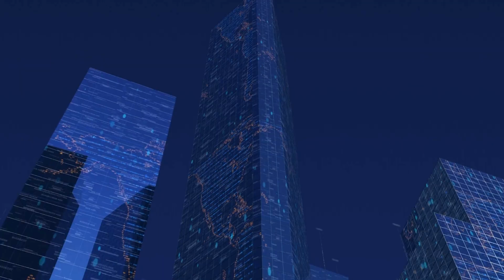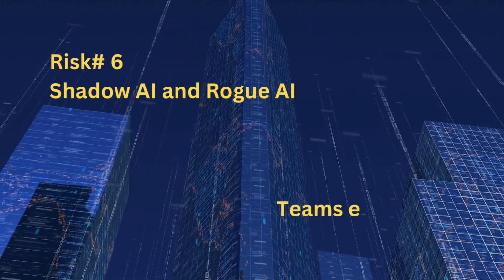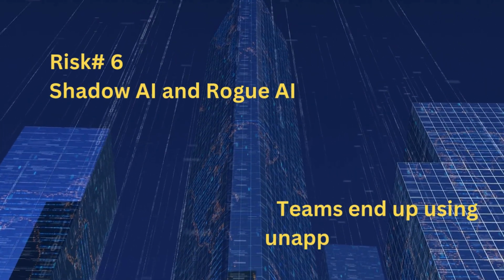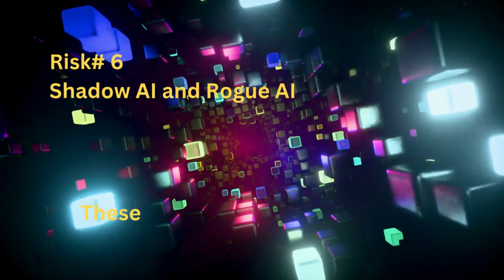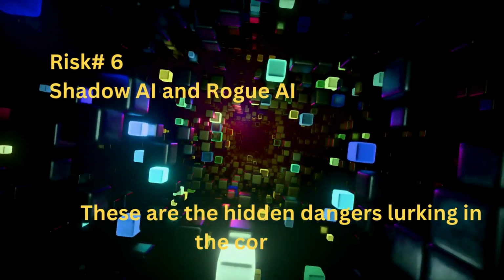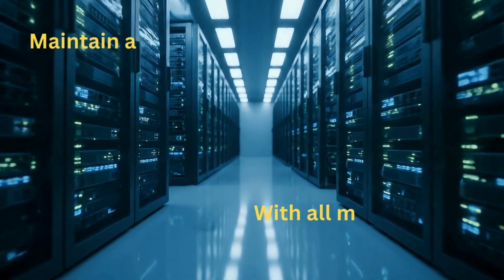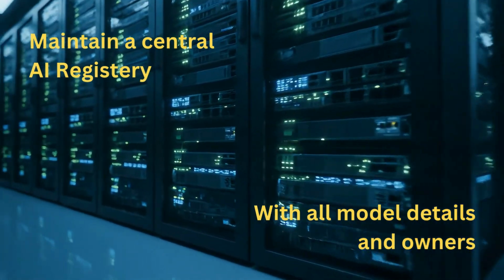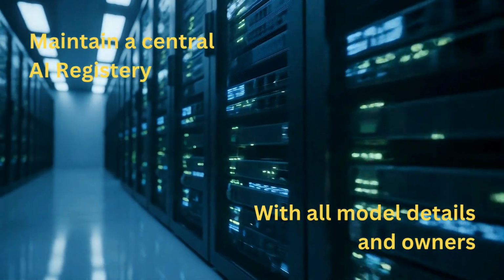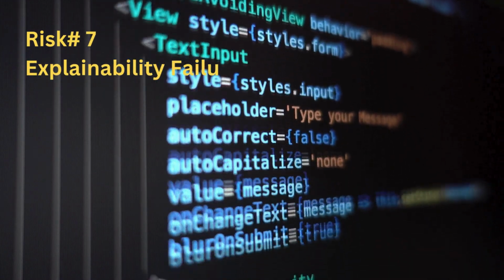Risk number six, shadow AI and rogue models. Not all AI in your organization is approved. Sometimes teams deploy unmonitored shadow models in production. These are the ticking time bombs of AI governance. Fix this by creating a central AI registry, an inventory of every model in production with ownership, purpose, and risk level.